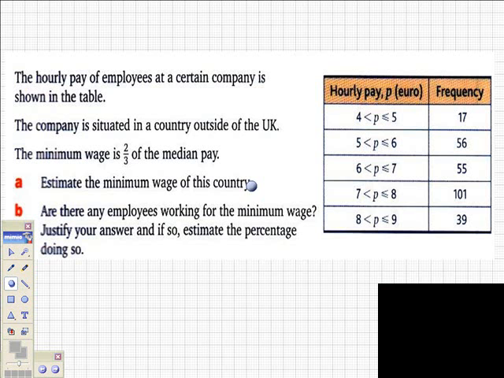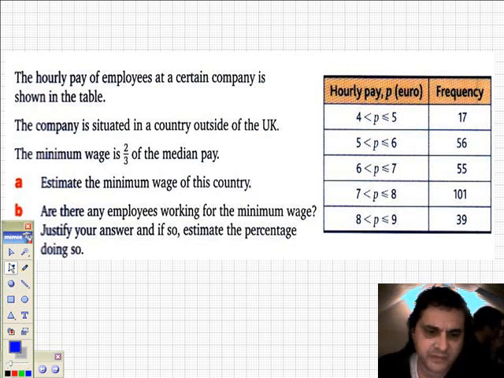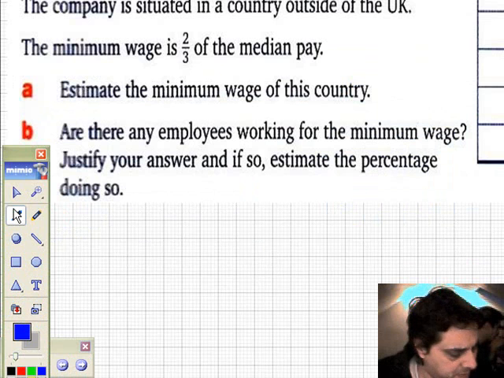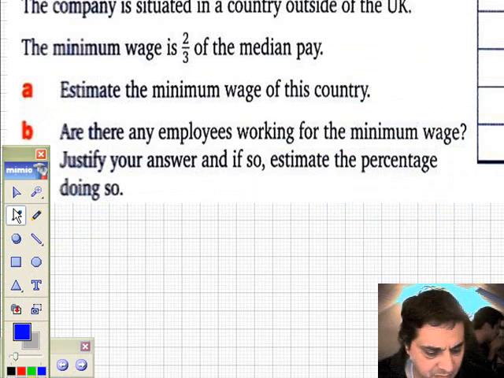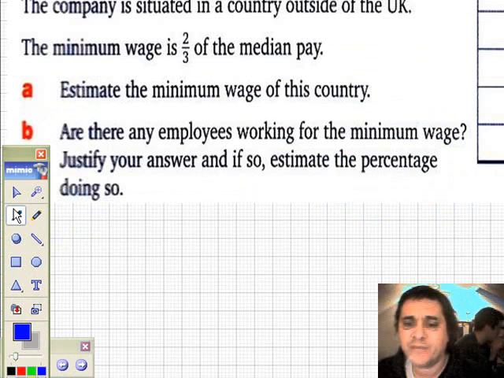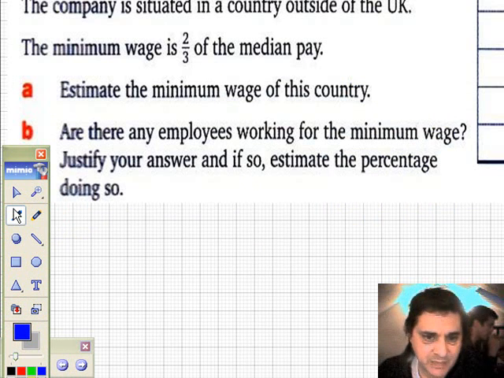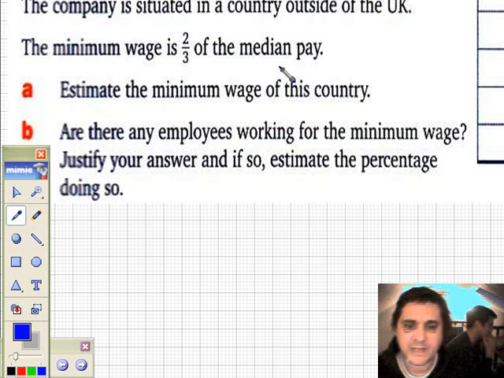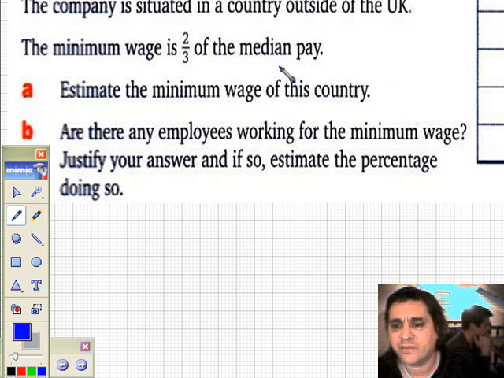So that's that. Okay, this part of the video is a wider discussion of section B of question 7 on page 99. We estimated the minimum wage for that country, and we estimated the median from the graph from which we could calculate the minimum wage, because it says there the minimum wage is 2/3 of the median pay. So right there, I'll leave it there. And it says, are there any employees working for the minimum wage?